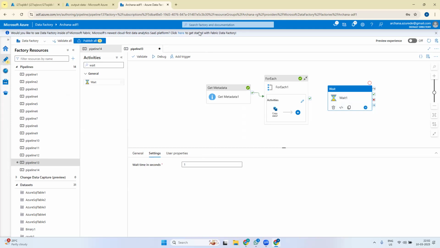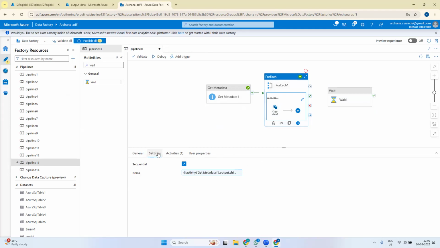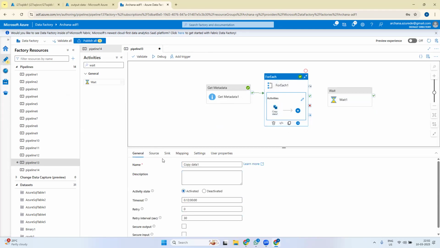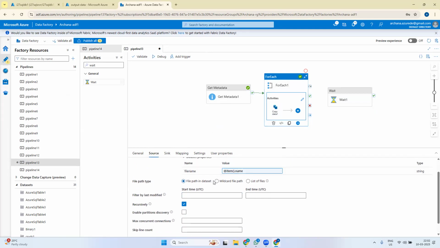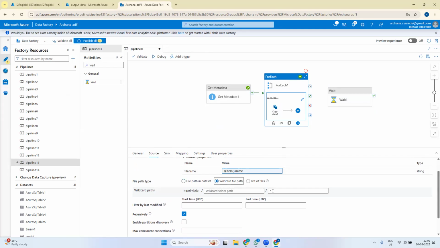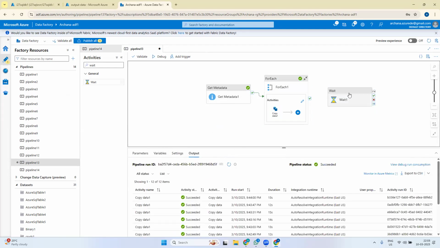Can we use wildcard on the copy data activity, you're asking, Sid? Yes, we'll see those details also. Moving forward, we'll see it in the same copy data activity. In the source, we can do wildcard also. Here, anyway, we're doing this only. In the path you can use a wildcard, say star.csv, and each CSV file will be copied. We'll see that in a later class. Okay, we'll go one by one.